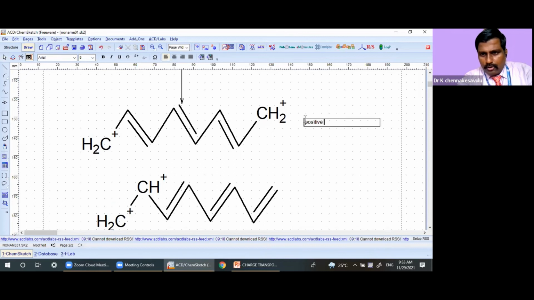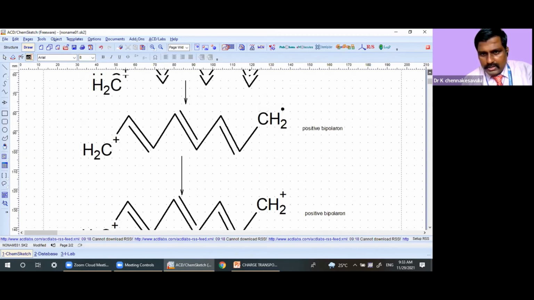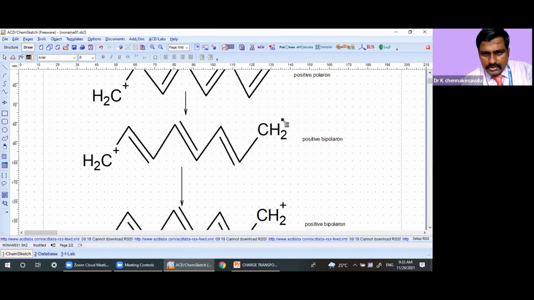Positive bipolaron. And this is also positive bipolaron. Okay. And positive bipolaron, and this is not a positive bipolaron. We have written wrongly here, positive polaron only this is, okay. And this is also positive polaron, okay.